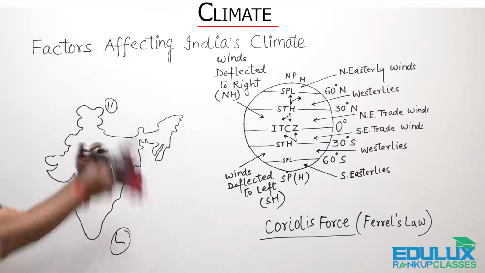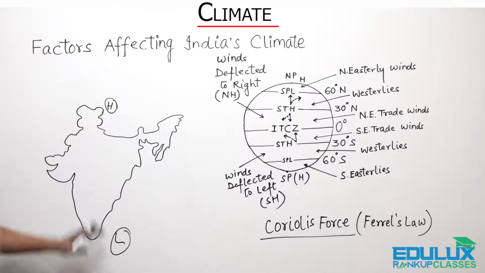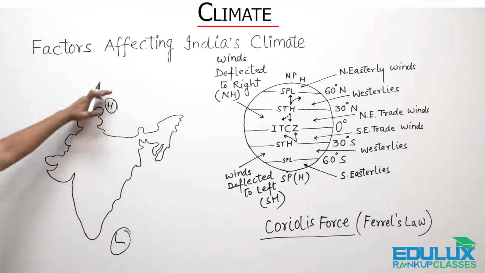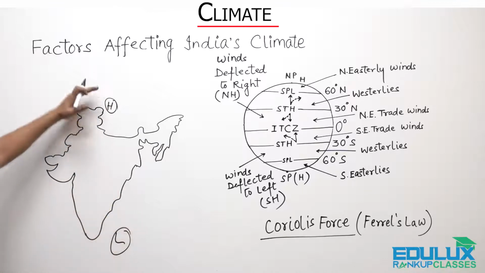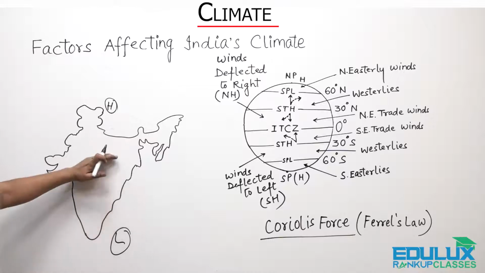While the situation gets reversed in the summer. Here the cold dry winds in the winters blow from north to south, and that is why we have cold winters in the north.